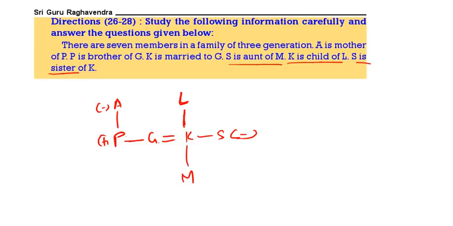Now we don't know the sex of G, K, M and also L. Now A is the mother of P. P is the brother of G. G is married to K, which means we don't know who is wife and who is husband. Then S is the aunt of M, which means M is the child of G and K. Then K is the child of L. Then S is the sister of K.